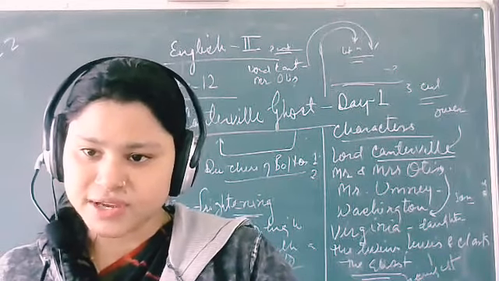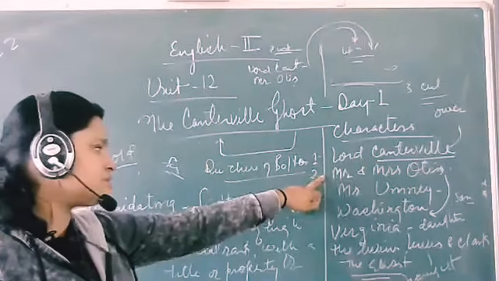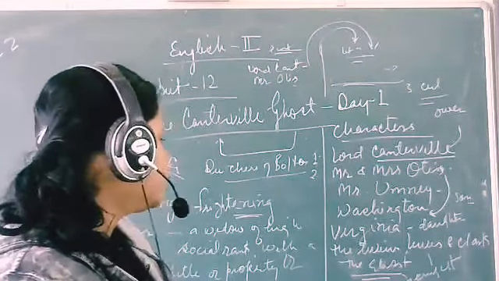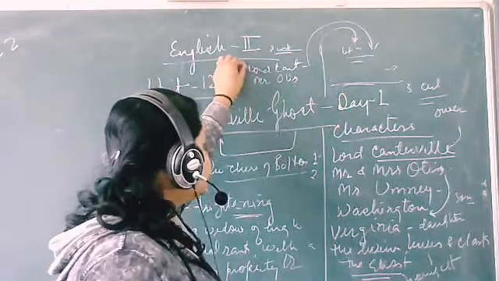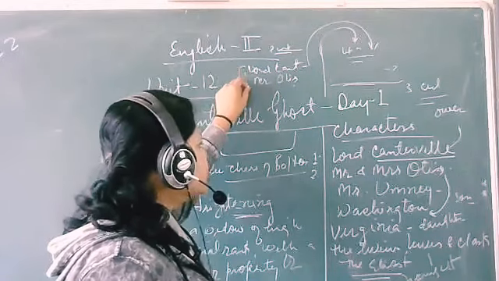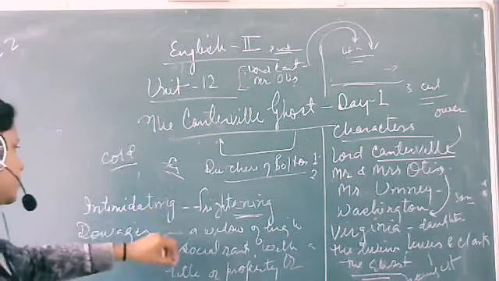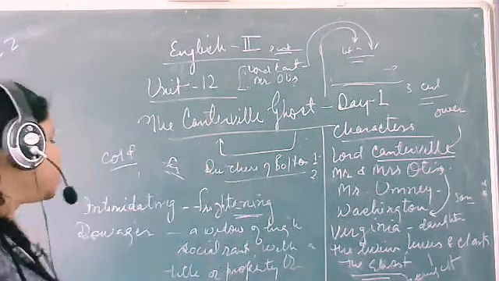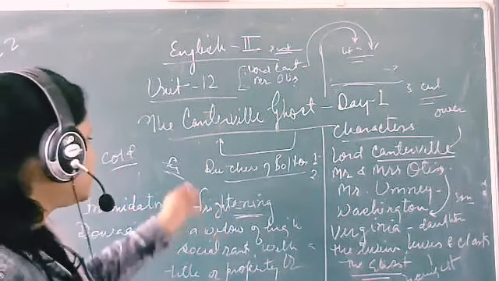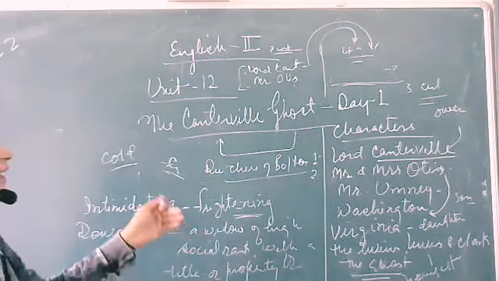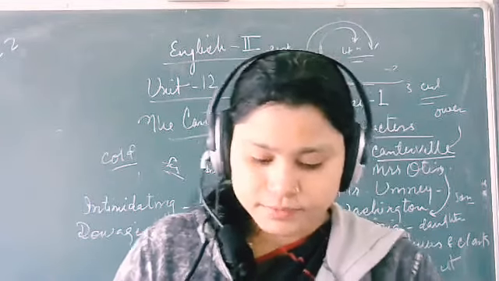The first scene is a conversation between Lord Canterville and Mr. Otis. There we have a background story in which there are two types of scene on the stage. The first scene, the darkened scene, in which these two characters are talking about the ghost, and here he also gives a description of his grand aunt, the Duchess of Bolton, who was a dowager. Then, after listening to the whole story, he came to the conclusion that there is still a ghost, and he would buy the villa itself. So that was all in scene one.